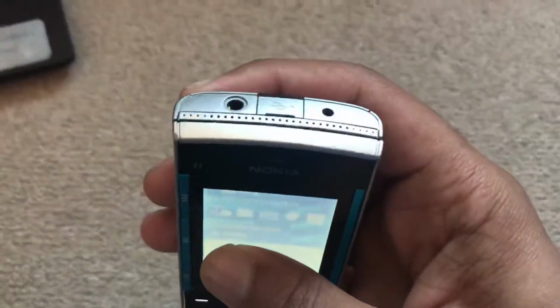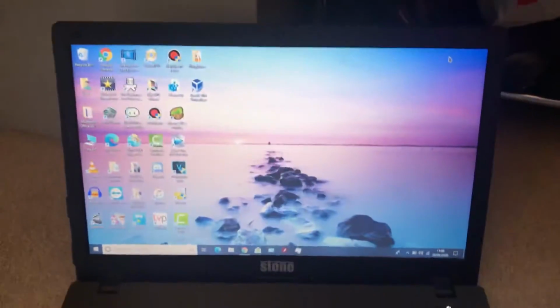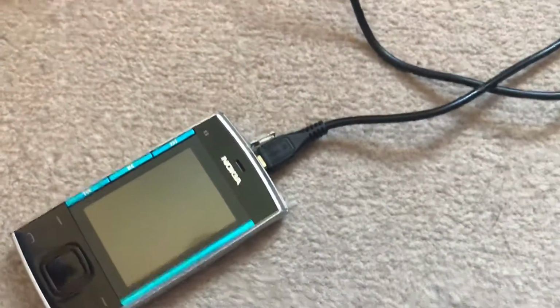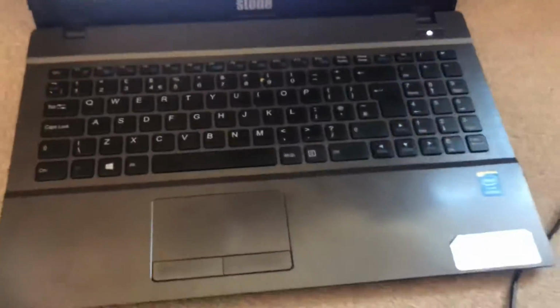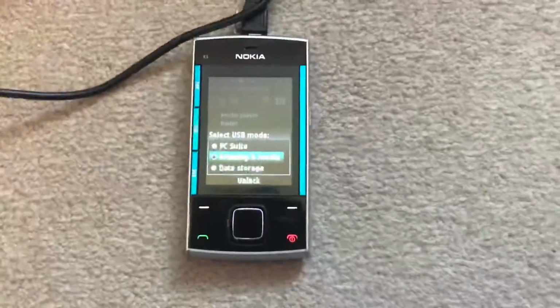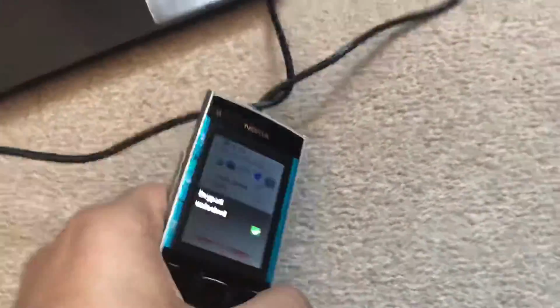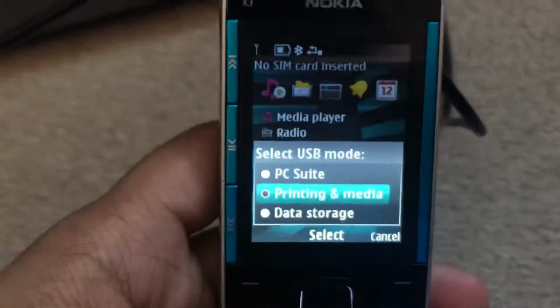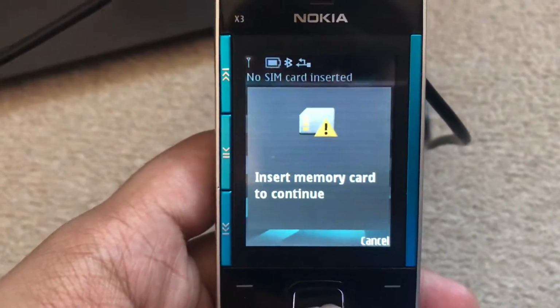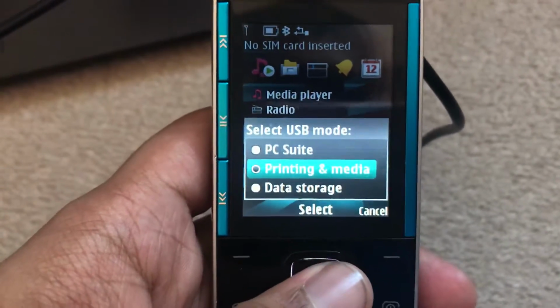And so what you do is connect the Nokia phone to your computer using USB. So I'm going to do that. Hang on, I need two hands, I can't be holding the camera. There we are, plugged one end into the phone and the other end into the computer. And it should detect it, so it says select USB mode, so I'm going to go with data storage. Actually no, I think that'll do just fine.